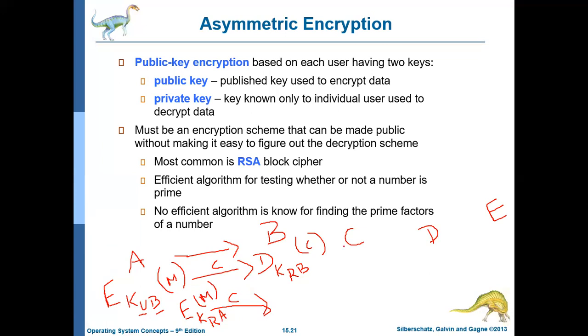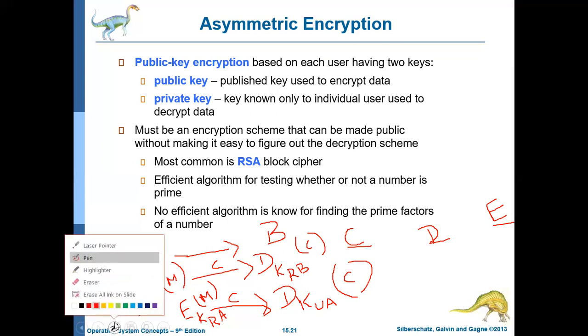Here A wants only authentication. He doesn't want confidentiality, that is, anybody else can also read. Not an issue. But how would you ensure that it is only coming from A? Because it can be decrypted only by using A's public key. If you want to decrypt it, you have to use KUA. U represents public key, A represents A. So as this message is decryptable only by using A's public key, this message is only coming from A. So this is how public key cryptography works.